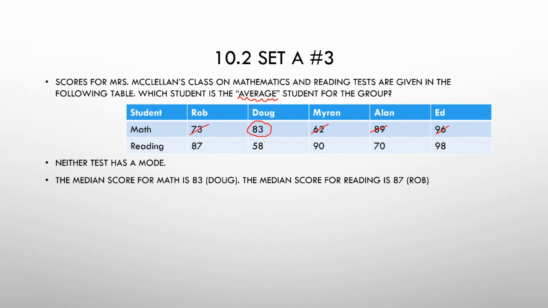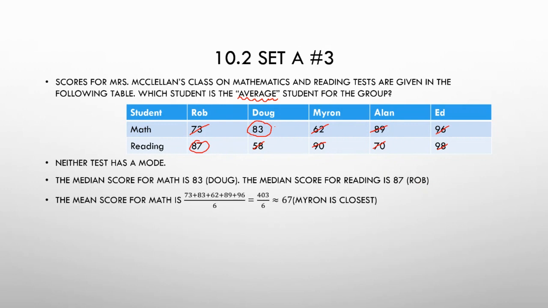And then we can do reading. We can get rid of the lowest and the highest, and the next highest and the next lowest. So the median score is 87, and that's Rob's score. Right, so I wouldn't really say, I mean, we could maybe say that Doug is average for math and Rob is average for reading, but we don't have anyone who's average for both.